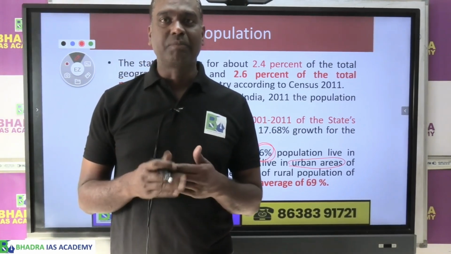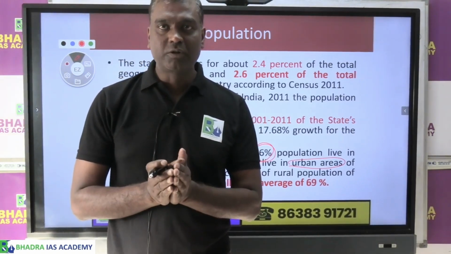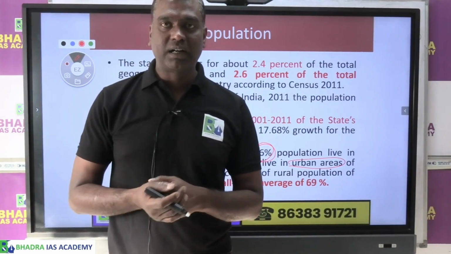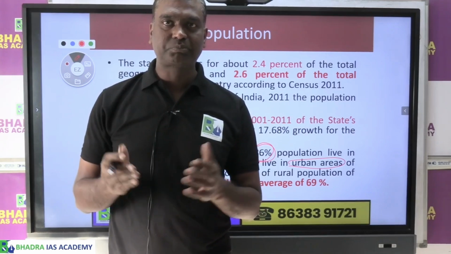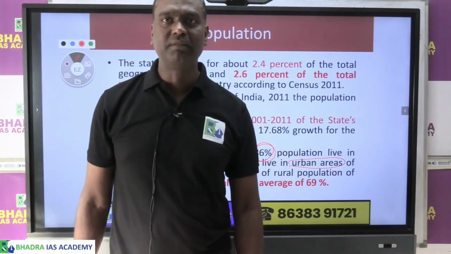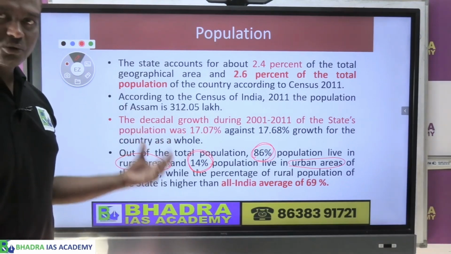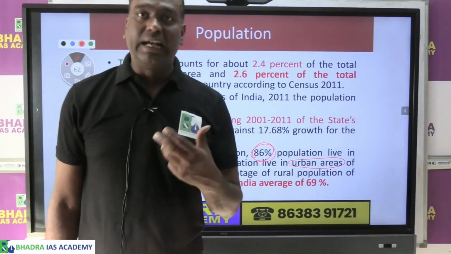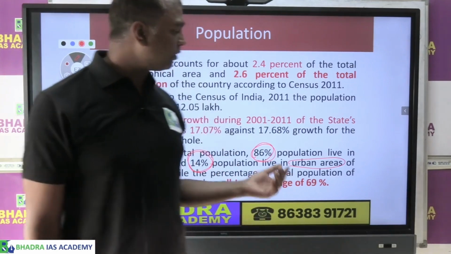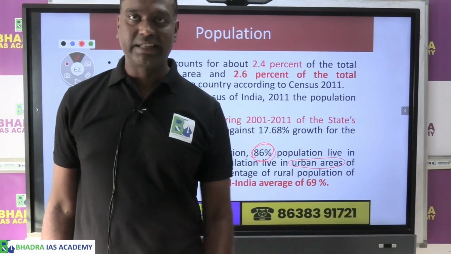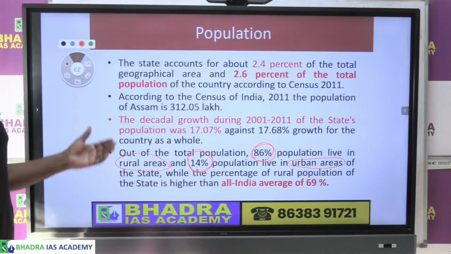So we can say Assam economy is also mostly a rural economy. Why? Most of the people are engaged in agriculture, that is mostly taking place in the rural area. So Assam economy is also a rural economy, it is also an agrarian economy, because most of the population lives in rural area. Clear now?